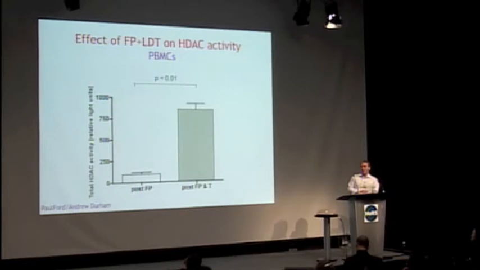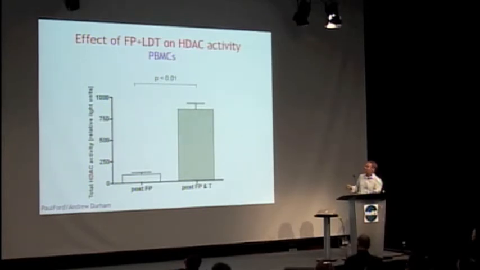Taking this on to the clinic, Paul Ford and Andy Durham have just recently completed a clinical study where they gave patients a low-dose inhaled steroid and a low-dose theophylline and looked at HDAC activity, in this case in peripheral blood monocytes. We tried to do this in sputum macrophages, and we didn't really get enough cells to get meaningful data.